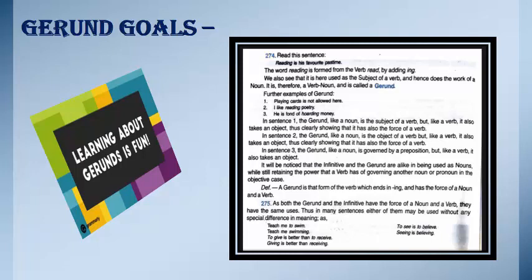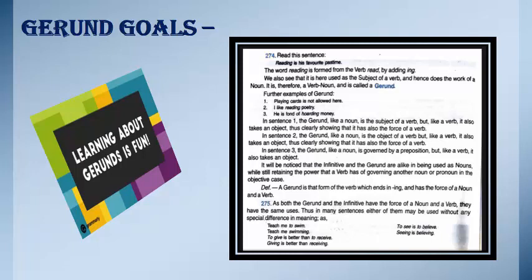We can also consider a few other examples, like playing cards is not allowed here. I like reading poetry. Or he is fond of hoarding money. You know the meaning of hoarding? Hoarding means collecting a lot of money. In the first sentence, you can see that the gerund, like a noun, is the subject of a verb, but like a verb, it also takes an object, thus clearly showing that it has also the force of a verb.